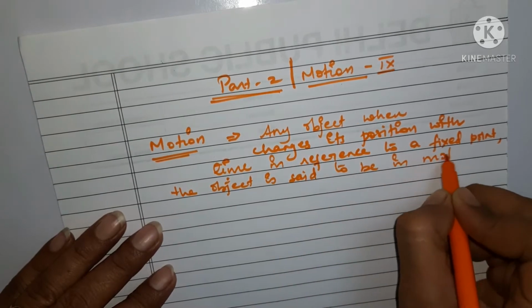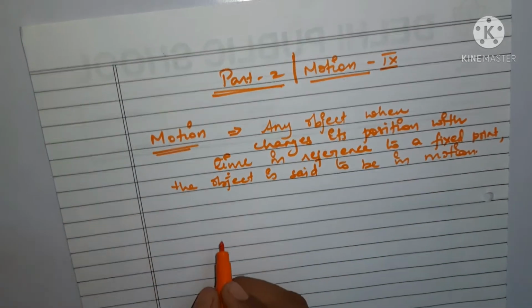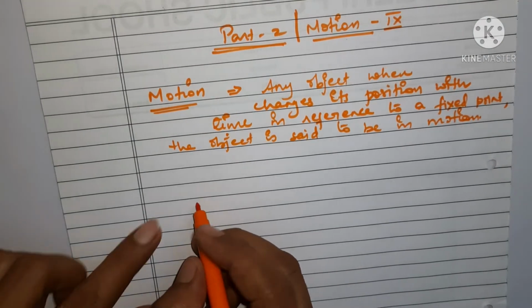So what is motion? What are the basic points in motion?